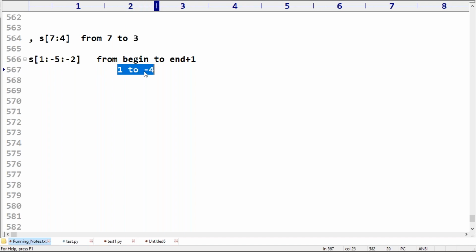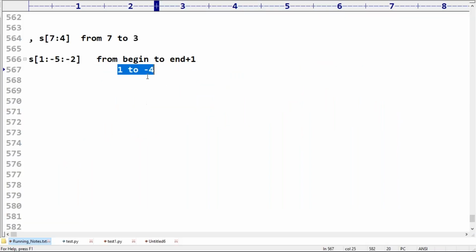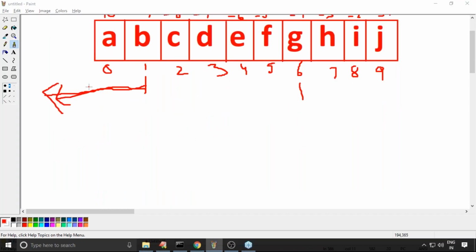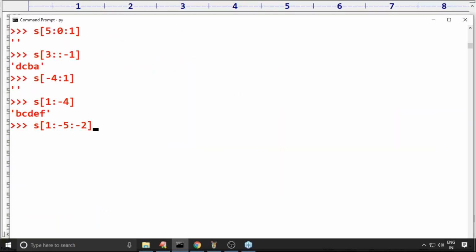So 1 to -4 in backward direction. 1 is here, -4 is here. If you move from 1, is it possible to get to -4 in the backward direction? Not possible. So what is the output we are going to get? Empty string we will get. Empty string by default you are going to get.